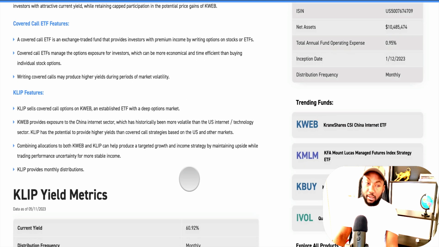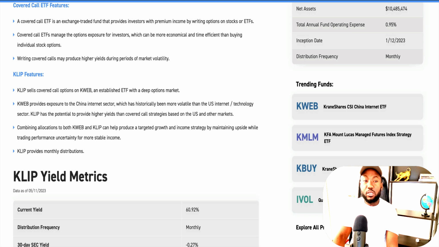We look at the ETF itself, which is KLIP's features, right? KLIP sells covered call options on KWEB, which is the index or ETF that we will look into. It's an established ETF with a deep option market. KWEB provides exposure to the China internet sector, which has historically been more volatile than the US internet and technology sector.